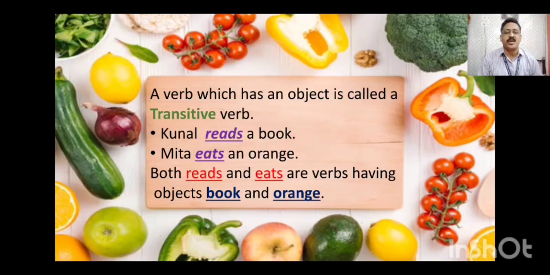As I told you, children, in these two sentences, Kunal and Mita are the subjects, after the subject there are the verbs reads and eats, and just after the verb we see book and orange, the two objects in the sentences. This sentence is totally a transitive verb sentence because of this object.